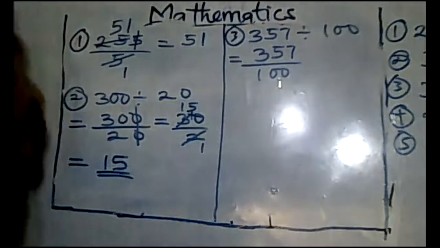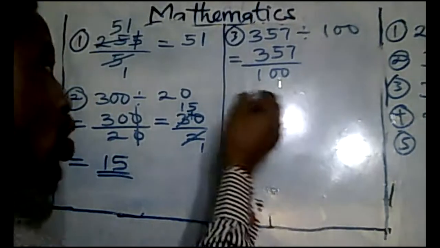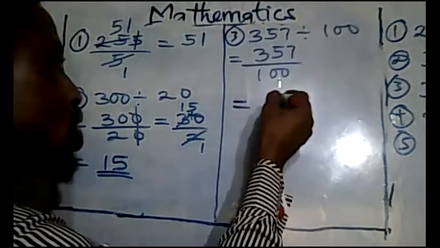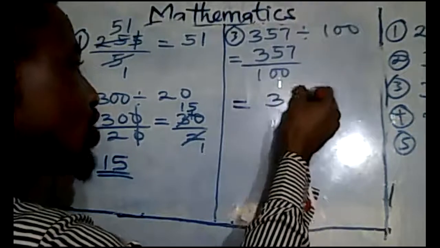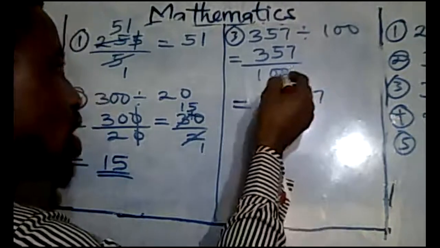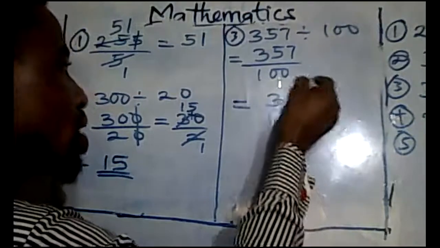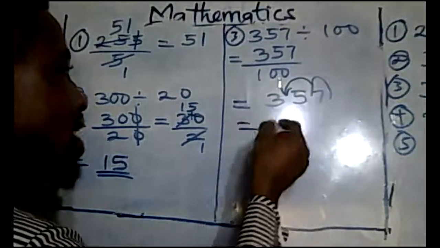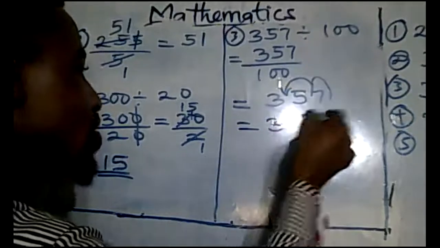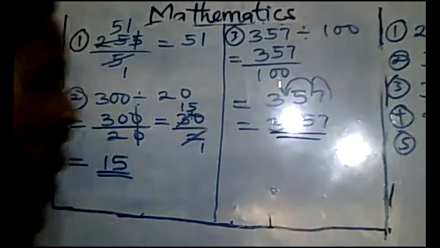Write your dividend, 357. How many zeros are these? 1, 2. So it's going in two times. So our answer is 3.57.